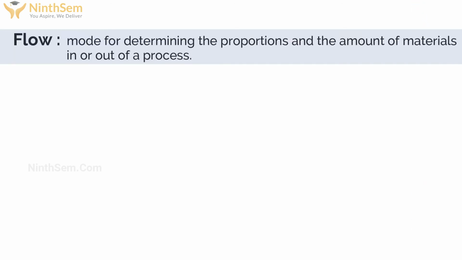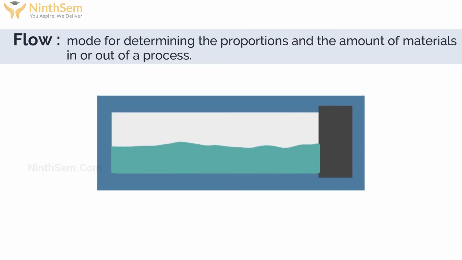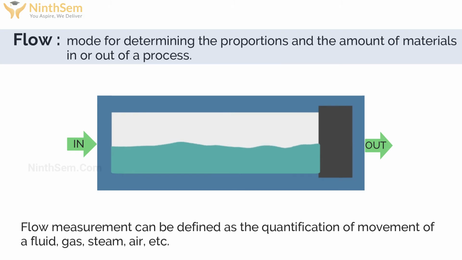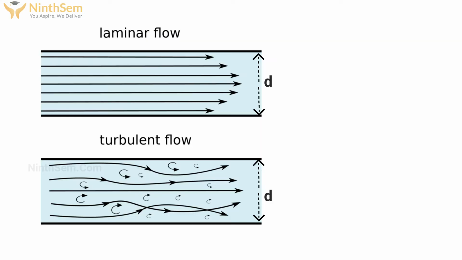So by definition, it is a mode for determining the properties and the amount of material in or out of a process. So flow measurement can be defined as the quantification of movement of a fluid, gas, steam, air, etc. Flow may be turbulent or laminar.